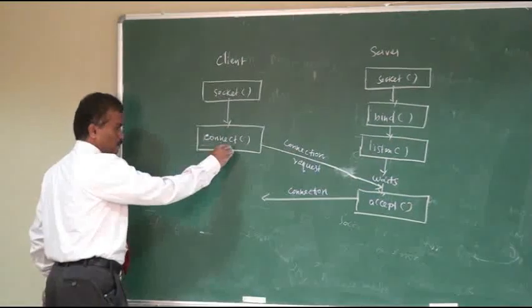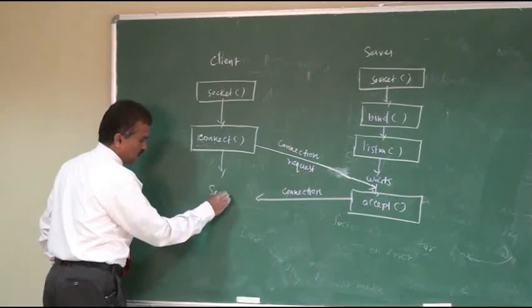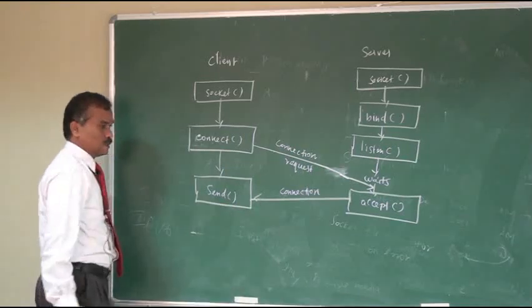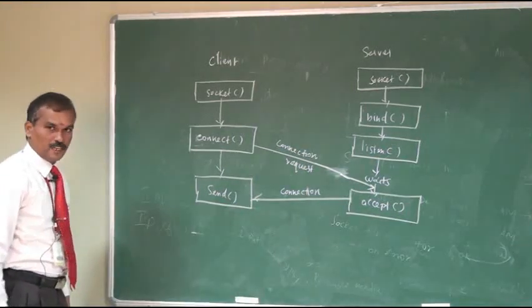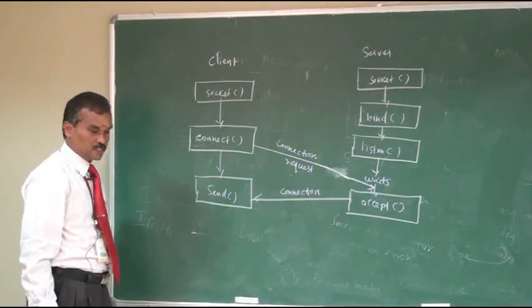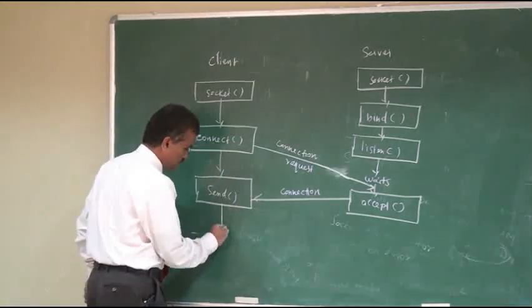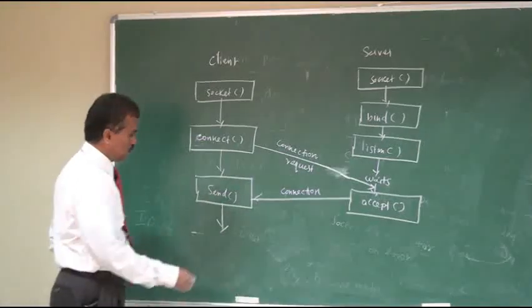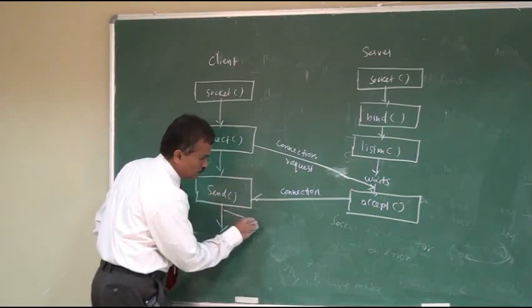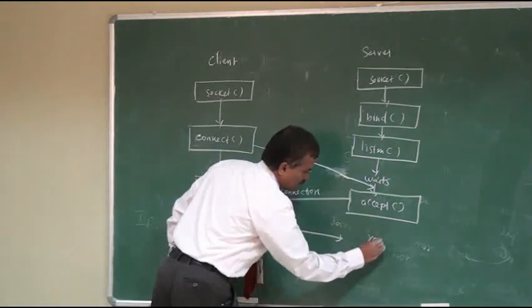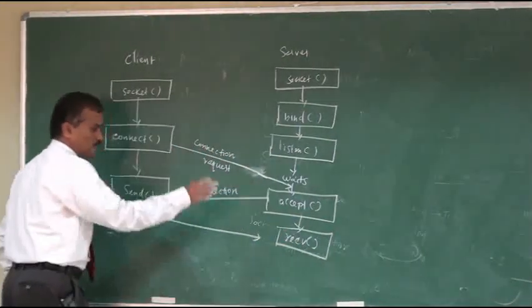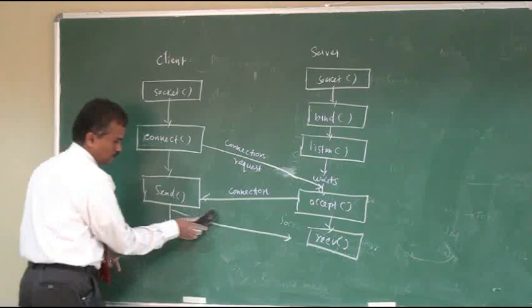Now the client calls a send function to send some data to the server. Using the send function, it sends some data to the server. Now, using the receive function, the server receives the data.